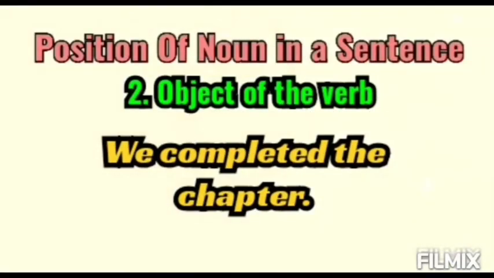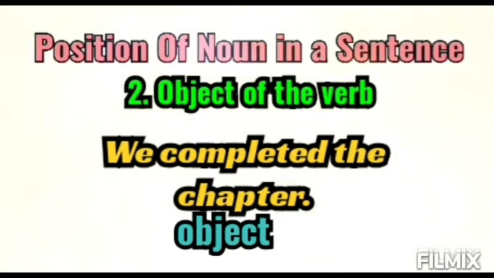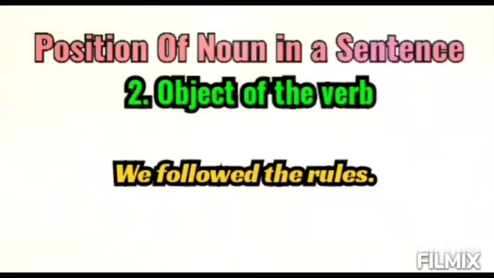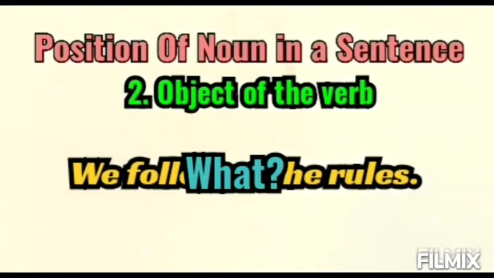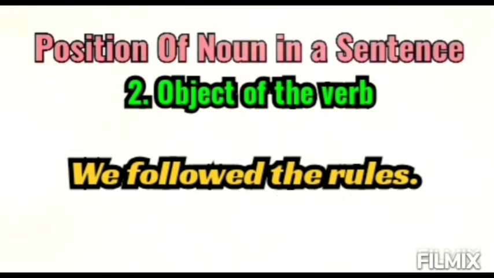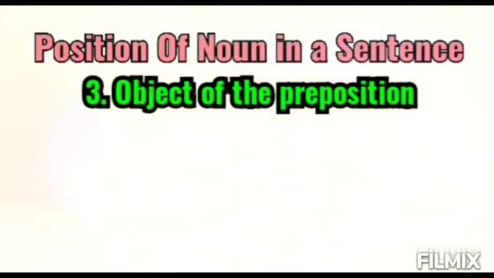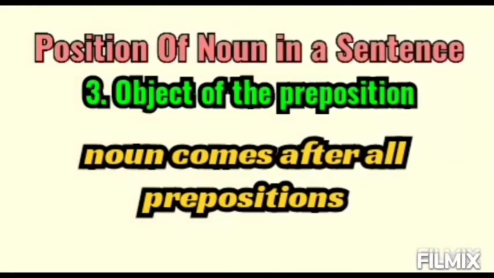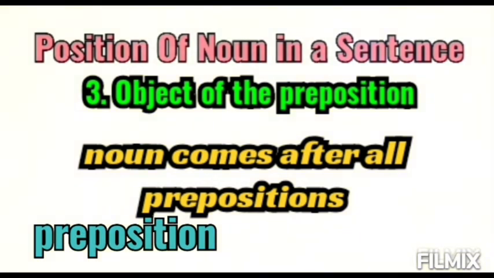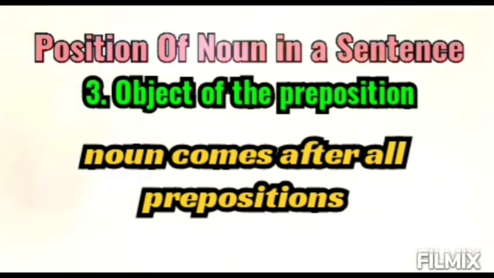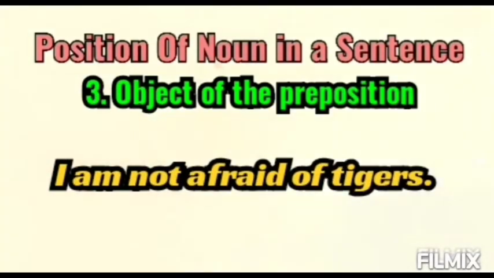We completed the chapter. The chapter is the object of this completed. We followed the rules. What did we follow? The rules. So the rules is the object of this follow. Then the third position of a noun: object of the preposition. There is a rule in English that every preposition is followed by a noun or pronoun, right? So after every preposition you will always find a noun.